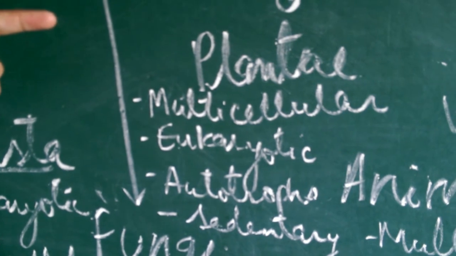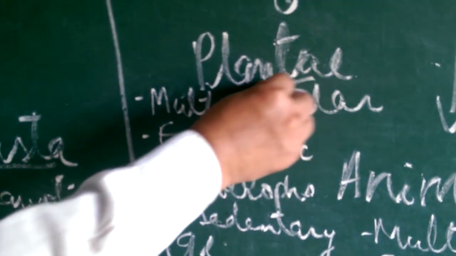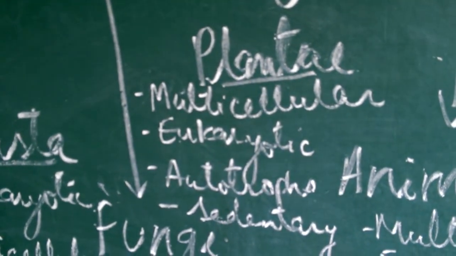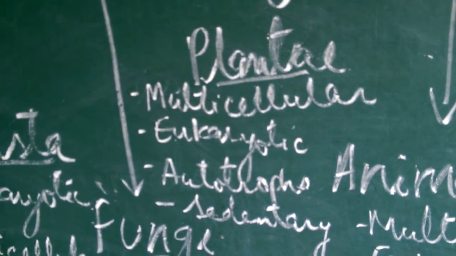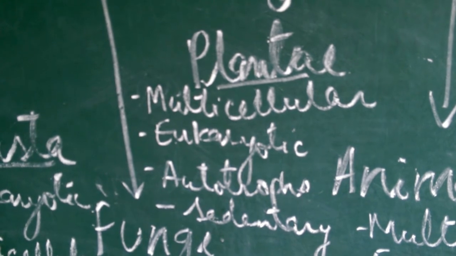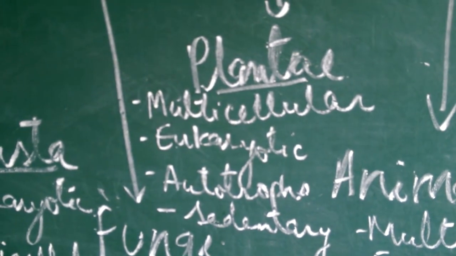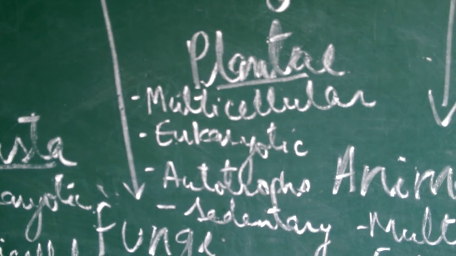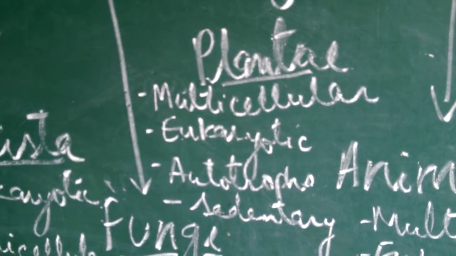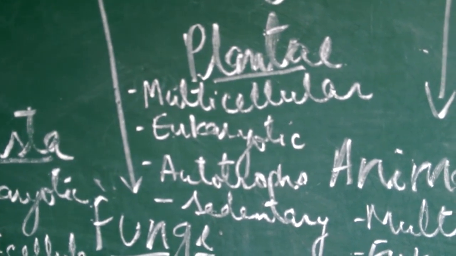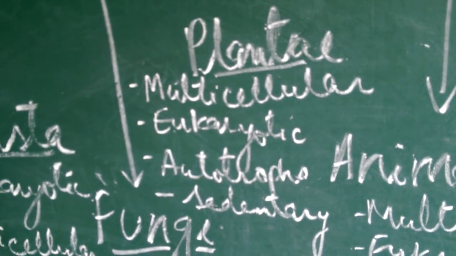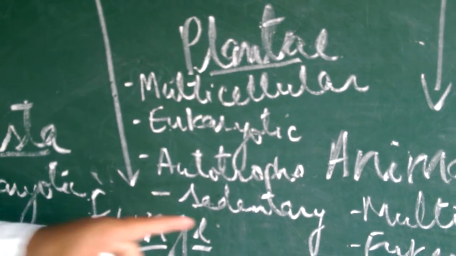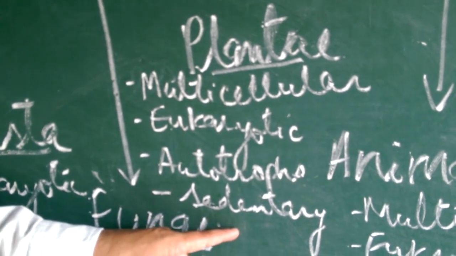The next kingdom is Plantae. The Plantae are multicellular eukaryotic organisms. They are mostly green in color due to the presence of chlorophyll. They have a cell wall made up of cellulose and their mode of nutrition is mainly autotrophic, and they remain fixed at one place, so they are sedentary in nature.